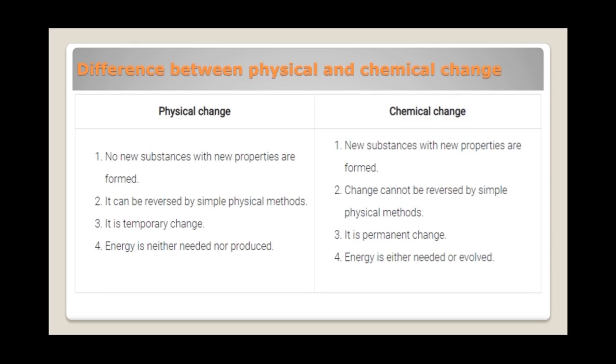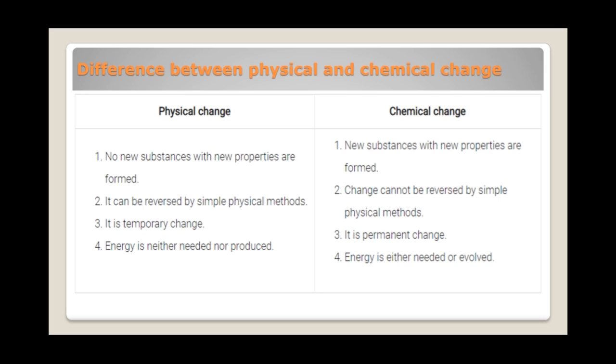As we know, in physical change, no new substances are formed, and in chemical change, new substances are formed with different physical and chemical properties. So, the first point is: in physical change no new substance with new properties is formed, and in chemical change, a new substance with new properties is formed. In physical change, the change can be reversed by simple physical methods, and in chemical change, the change cannot be reversed by simple physical methods. Physical change is a temporary change, which can be reversed, but a chemical change is a permanent kind of change.